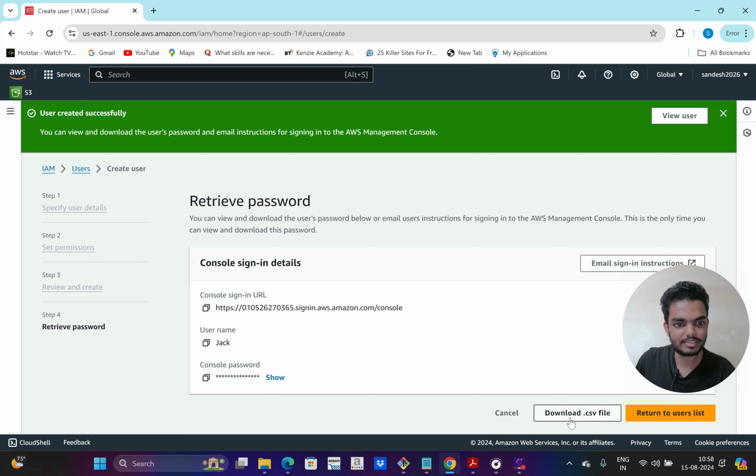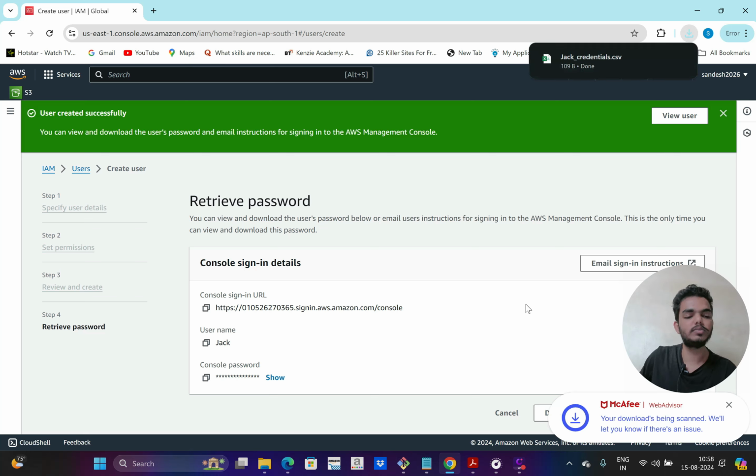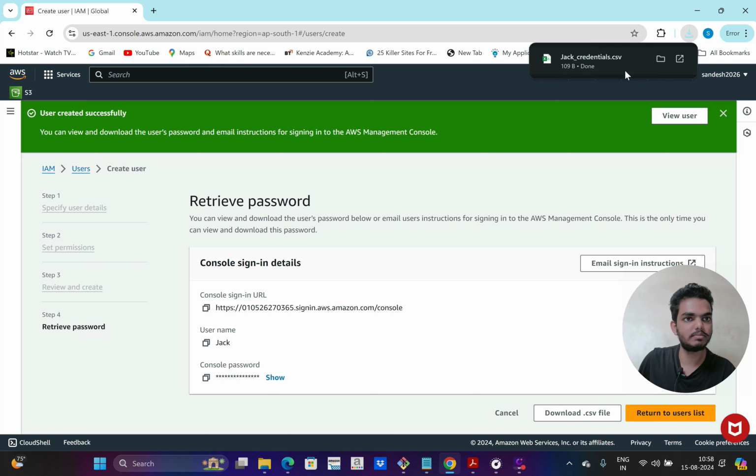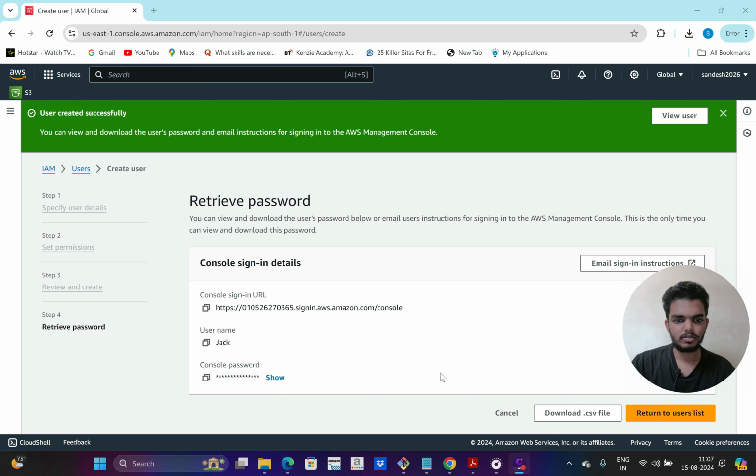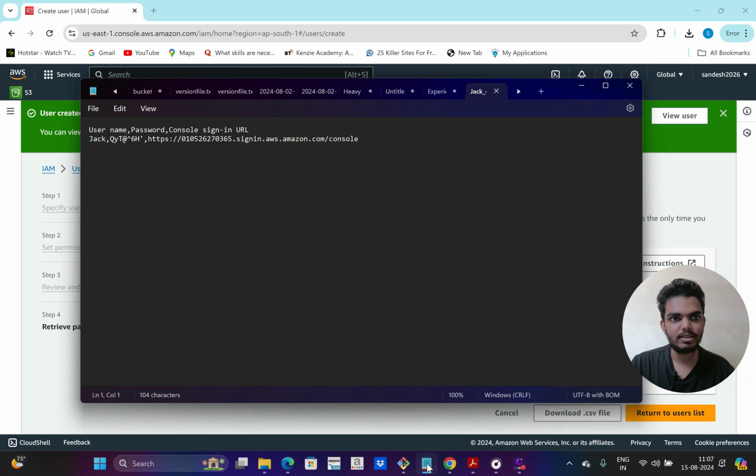Then I can download the CSV file, and I can pass that CSV file to Jack so that he can access the AWS account. So the CSV file we have downloaded will look like this. It will have the username, that is Jack, and the password, and the console sign in URL. So we are going to pass this to Jack. So Jack then signs into AWS using this sign in URL.